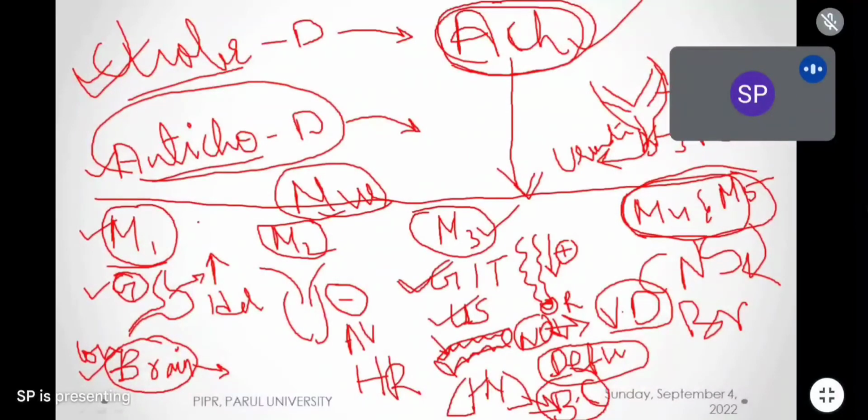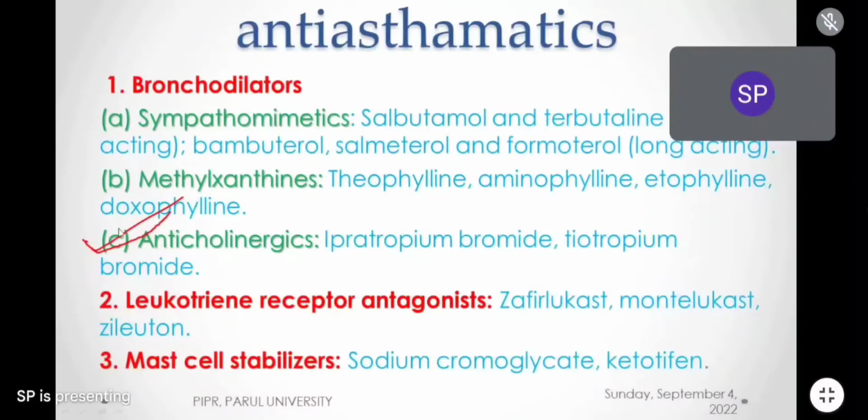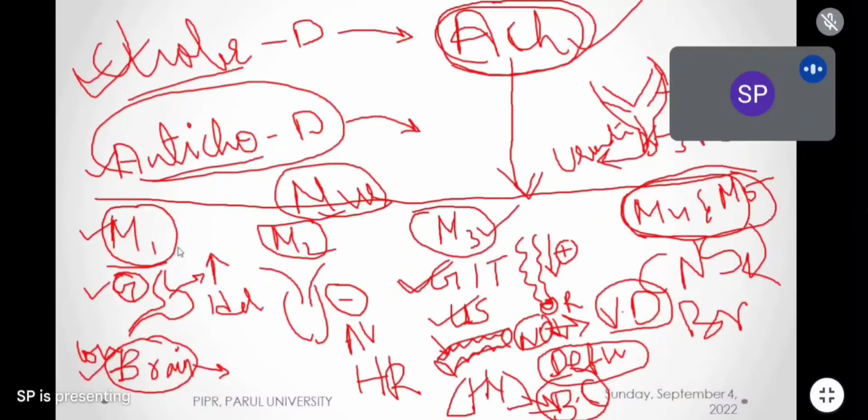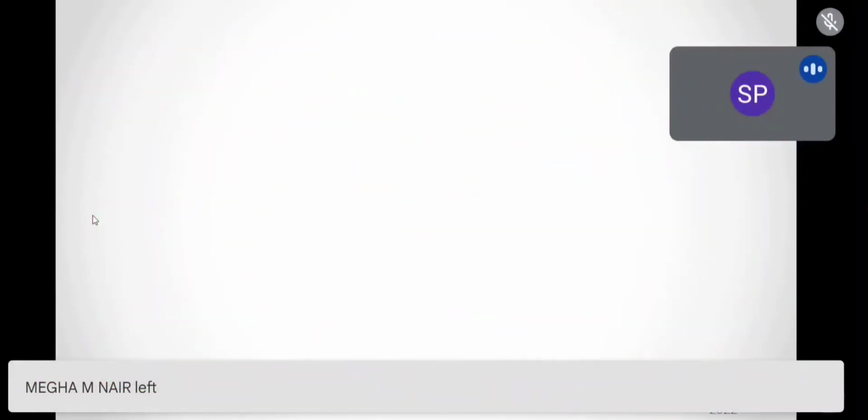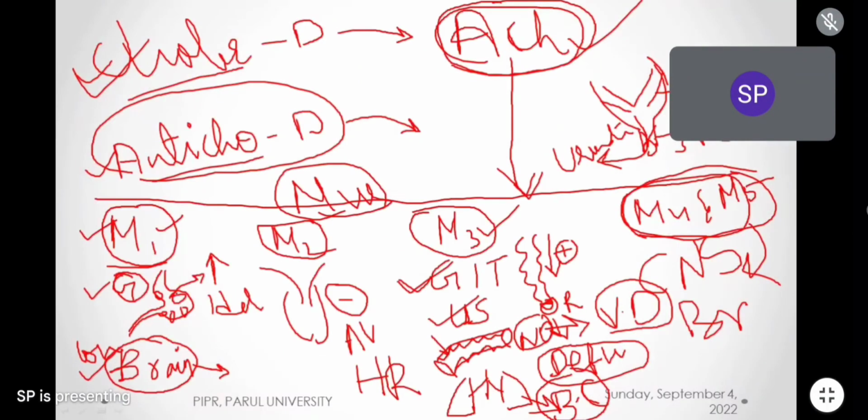Yes, very good. Now we will go back to the classification. See, among the bronchodilators we have a third category which are called anticholinergics. What are these drugs doing? Anticholinergic drugs are antagonizing the actions of muscarinic receptors, or they are showing negative action of acetylcholine. Clear everybody? What is the meaning of anticholinergic? The drugs which will show negative actions on the muscarinic receptors. I think this point is clear for second year students. I am stressing because second year students are listening for the first time. If you have any doubt, you have to ask again. Unmute your mic.